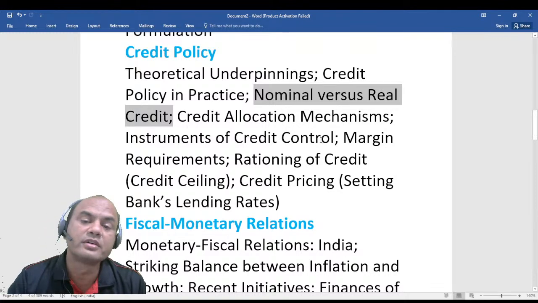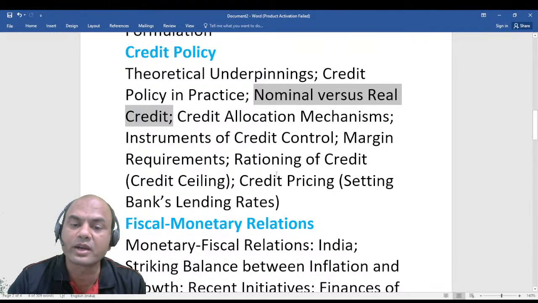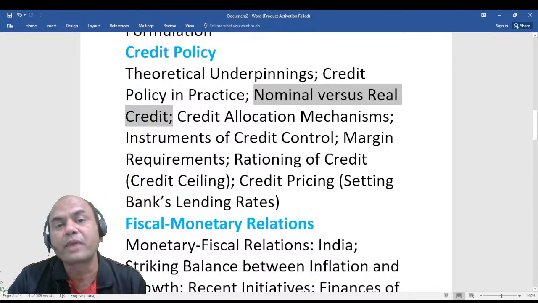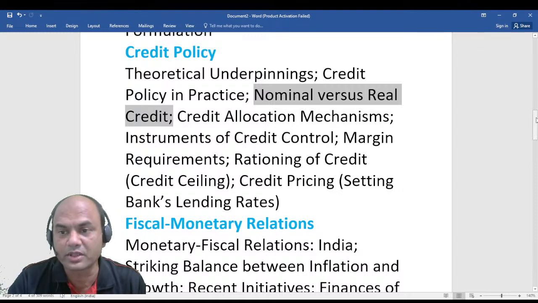So basically, how does the RBI control credit? Through these instruments. Then margin requirements, rationing of credit, and credit pricing. Credit pricing means how the bank prices its loans based on the RBI policies.